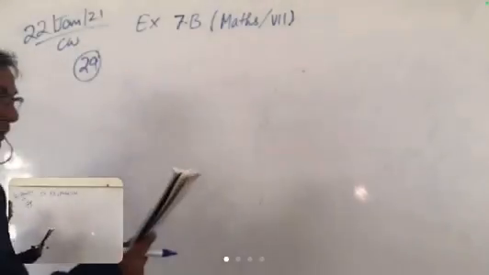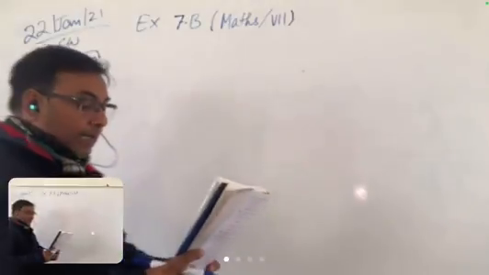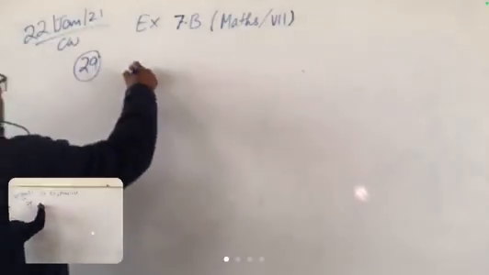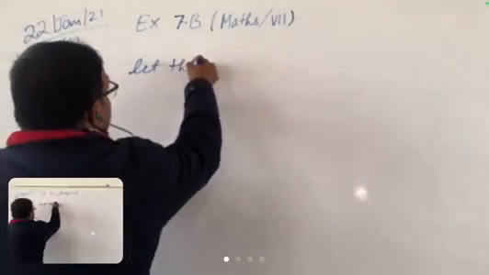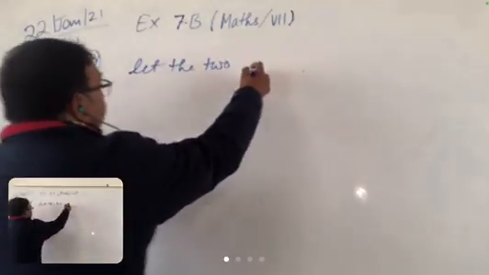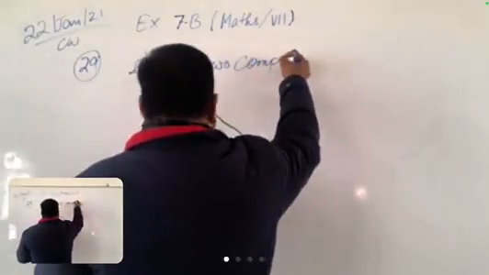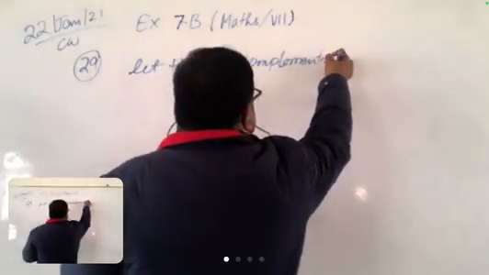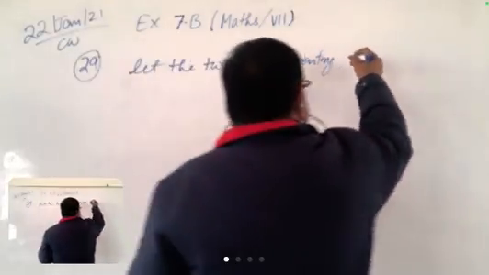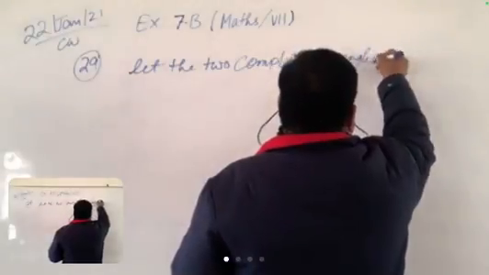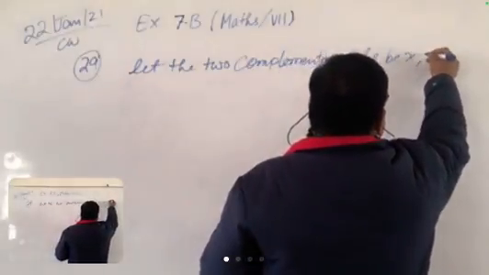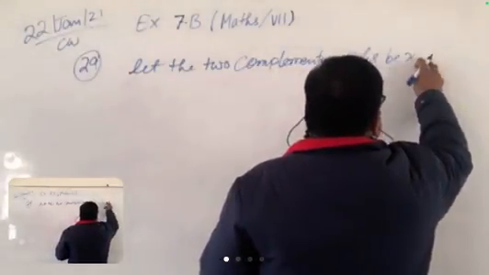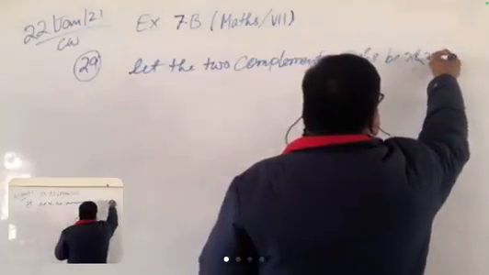Now see the question number 29. Two complementary angles differ by 8. Find the angles. So let the two complementary angles be x and x plus 8.